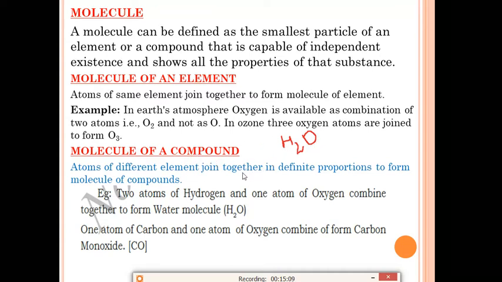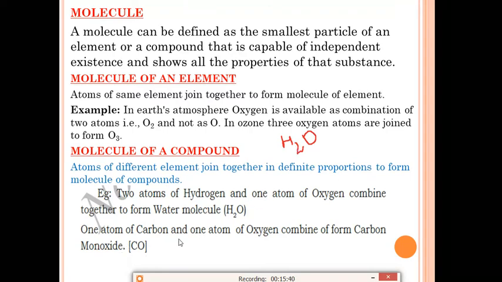Atoms of different elements join together in a definite proportion to form molecules of a compound. In this example, the ratio of hydrogen and oxygen is particular. For example, 2 hydrogen and 1 oxygen, the ratio is 2:1. So different elements will join together in a definite proportion to form molecules of a compound. Example, 2 hydrogen and 1 oxygen atom combine together to form a water molecule, H2O.